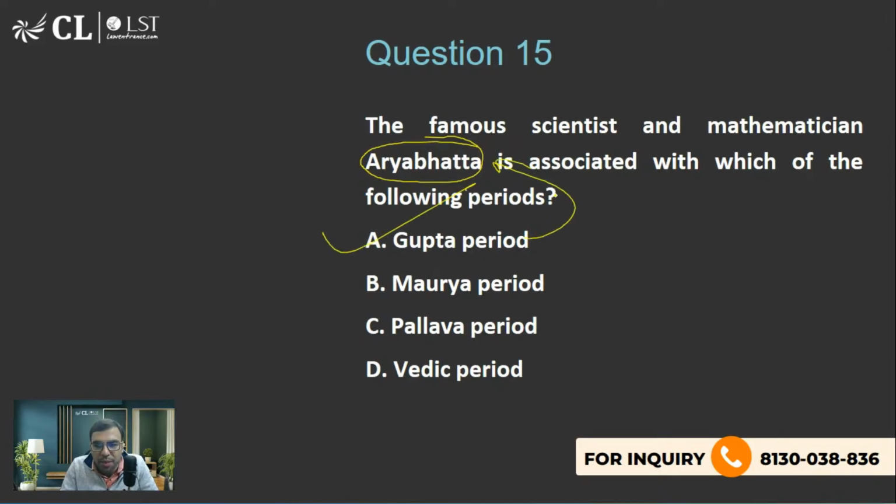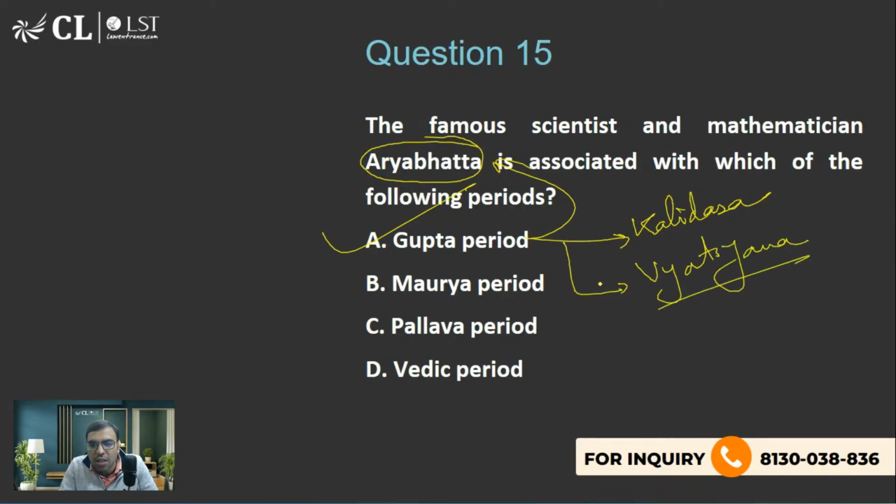Then we have Kalidas, a very famous poet. Then we had Vatsyayan. So these were the authors. Prominent personalities were there during the Gupta period. One of the most prominent is Aryabhat, and I'm sure you must have heard his name a lot.